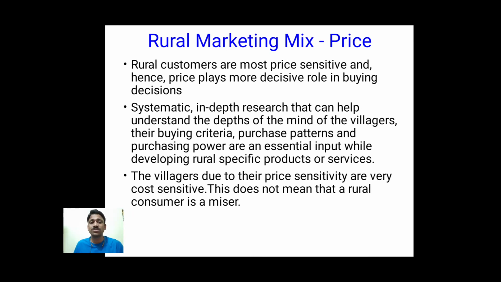Actually, the rural customers are willing to buy a lot of products, but they definitely observe whether the product is really worth this price or not. That is why we call them price sensitive. That is why it is a very important decision to price any product.